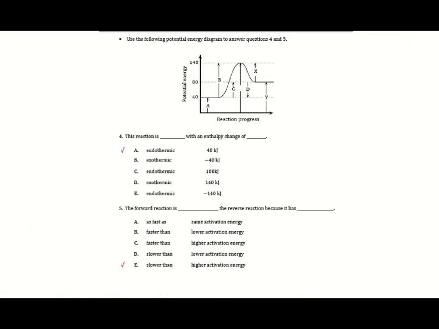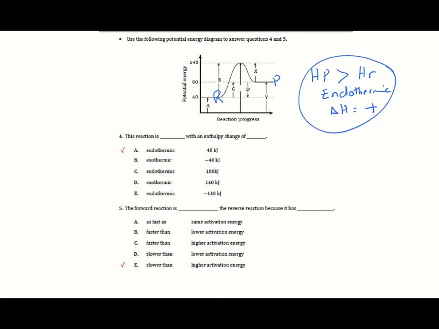Here we have a multiple choice but similar question. Look at the graph carefully before you start to answer. Remember the position of reactant, product. Heat of product is more than heat of reactant, and this means that the forward reaction should be endothermic. And endothermic means the value of delta H will be positive. So this reaction is endothermic with an enthalpy change of 40 kilojoules.